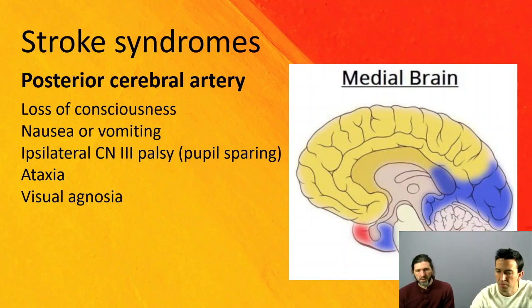Yeah, and visual complaints really is going to be the big distinguishing factor of this stroke, particularly in test questions. It's hard to write a test question on a posterior circulation stroke that doesn't involve visual acuity or then the cranial nerve palsy.